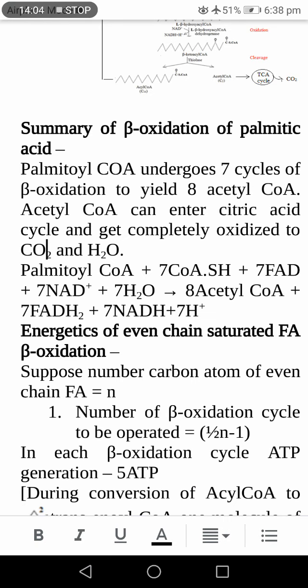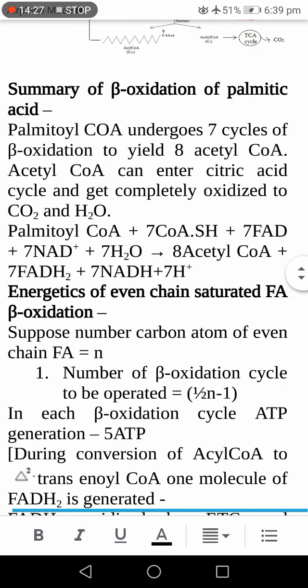This palmitoyl CoA, by beta oxidation, forms 8 molecules of acetyl CoA, 7 molecules of FADH2, and 7 molecules of NADH plus H plus, by utilizing 7 molecules of CoSH, 7 molecules of FAD and 7 molecules of NAD plus.